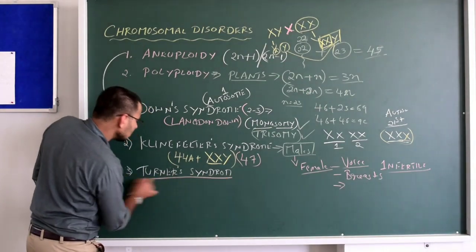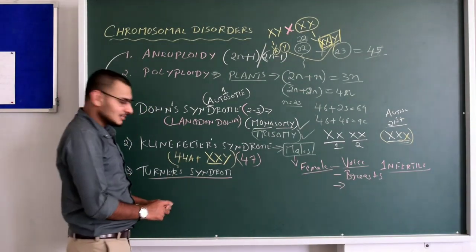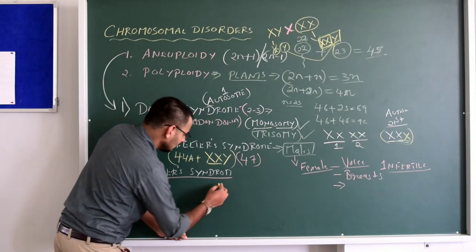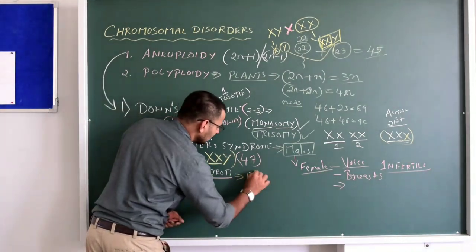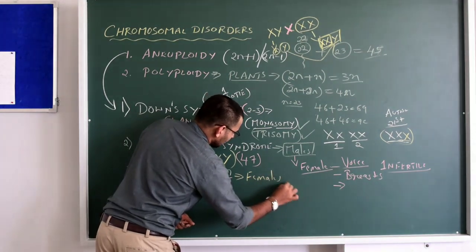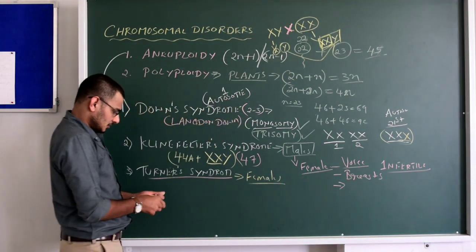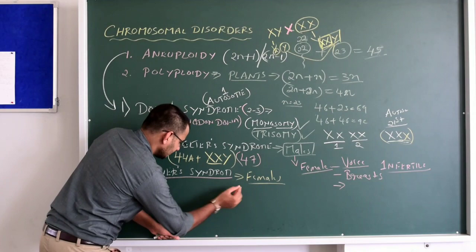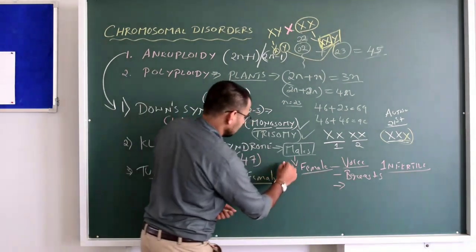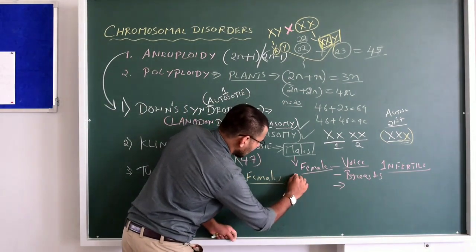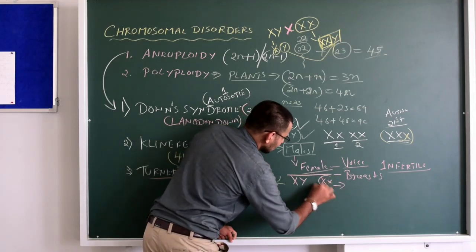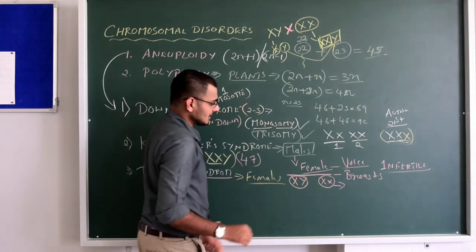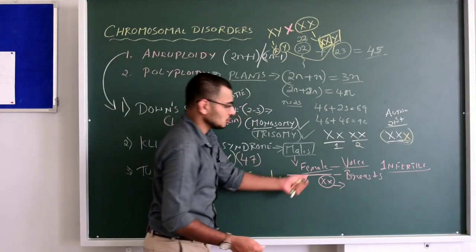What about the Turner syndrome? Turner syndrome is, let me just tell you, here the affected individuals are the females. Okay, females. Here what happens? Let us assume that during the formation of the gametes, this is XY and this is XX. This is the sex chromosome of the father and this is the sex chromosome of the mother.